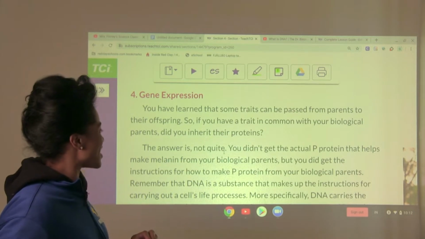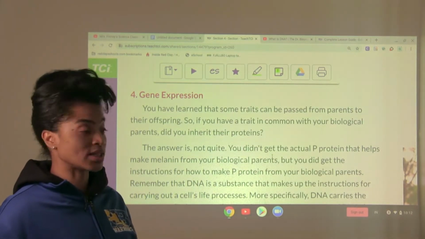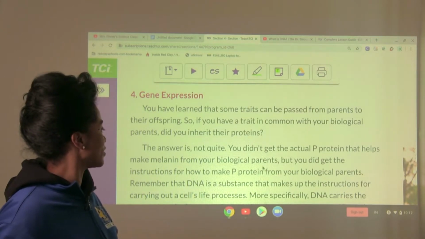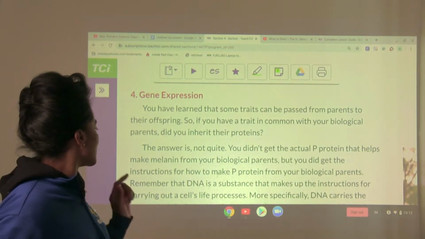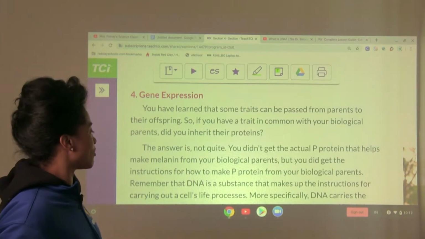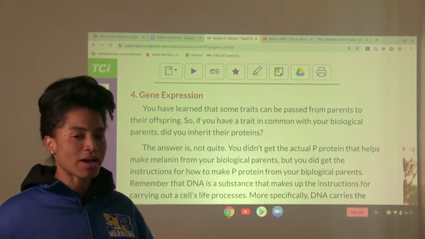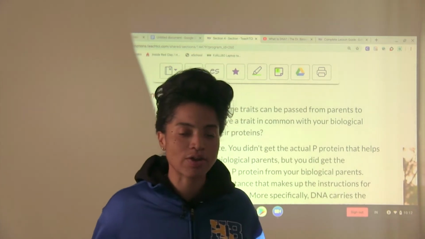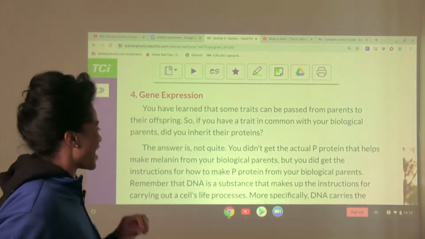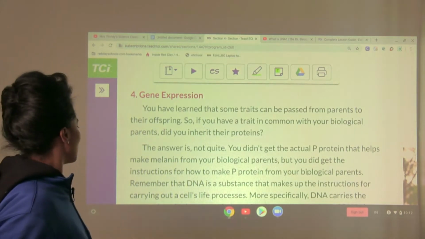You didn't get the actual pea protein that helps make melanin from your biological parents, but you did get the instructions for how to make pea protein. Your biological parents sent you the instructions, but they didn't actually give you the actual pea protein, okay?